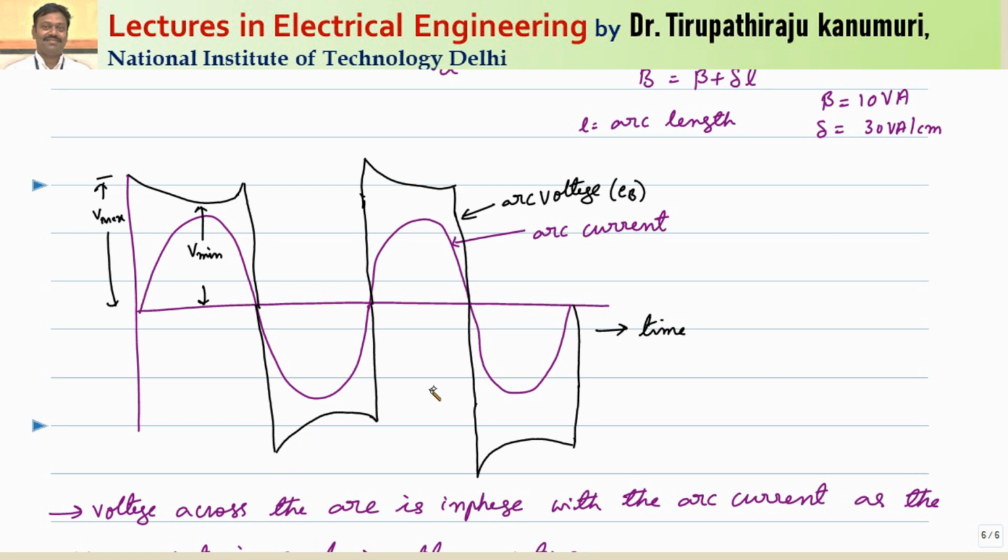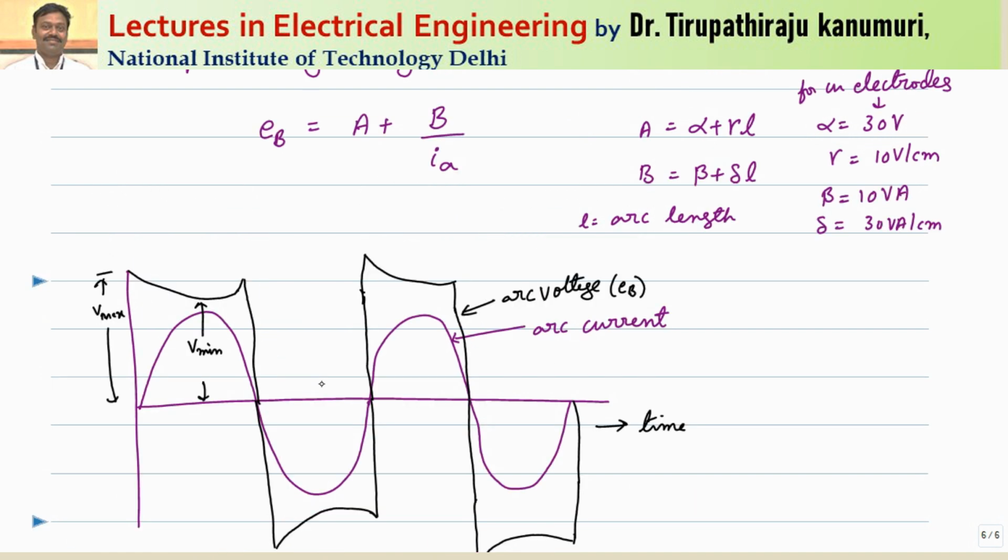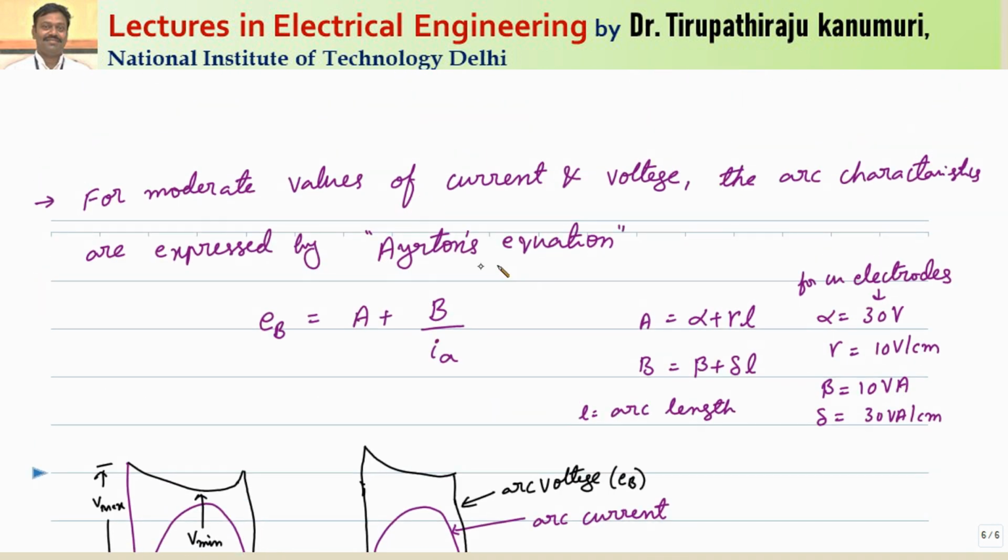So as the contacts are separated apart, how are the characteristics going to change? That is given by a scientist, in Ayrton's equation. This scientist Ayrton has proposed this equation. He tells that the EMF dropping across the contacts can be written as EB is equal to A plus B by IA, where the value of A is equal to alpha plus gamma L, for the case of copper electrodes, because we are going for copper. So for copper, this alpha is equal to 30 volts and the value of gamma will be equal to 10 volts per centimeter.